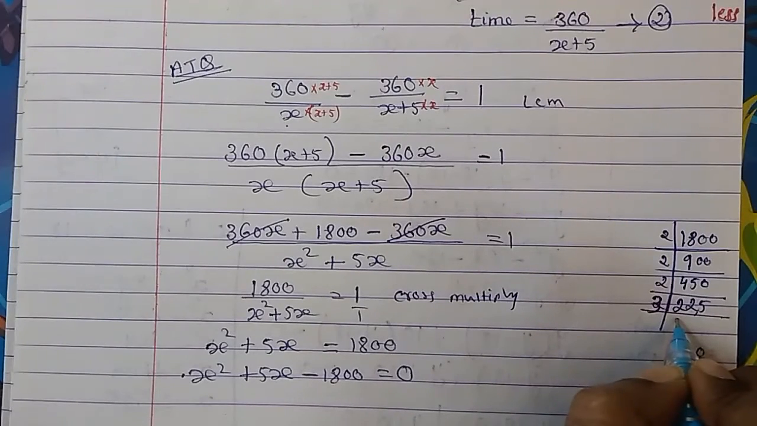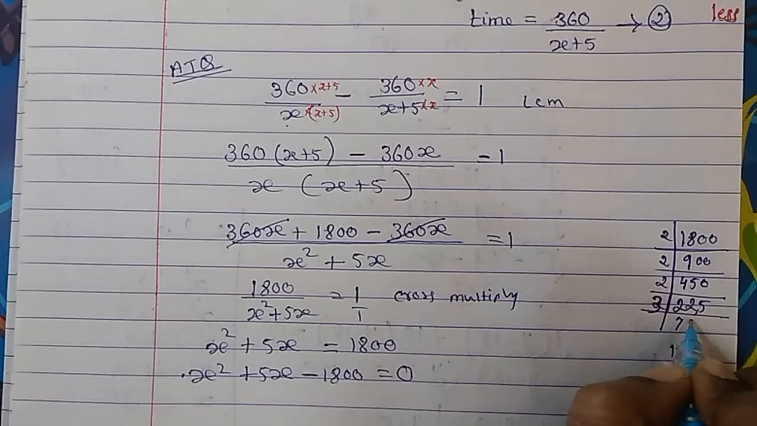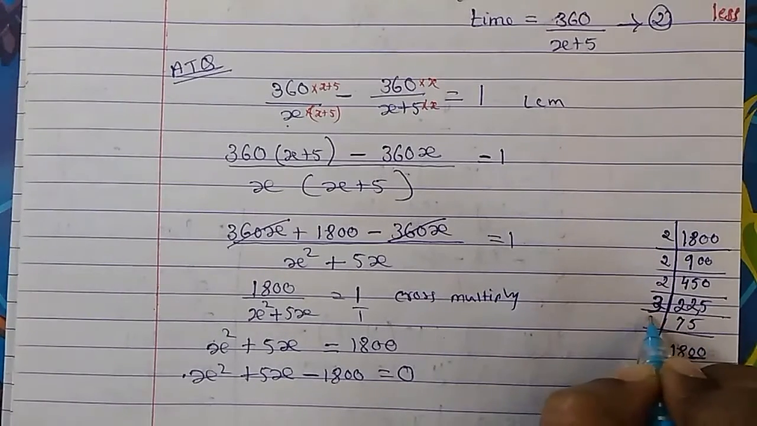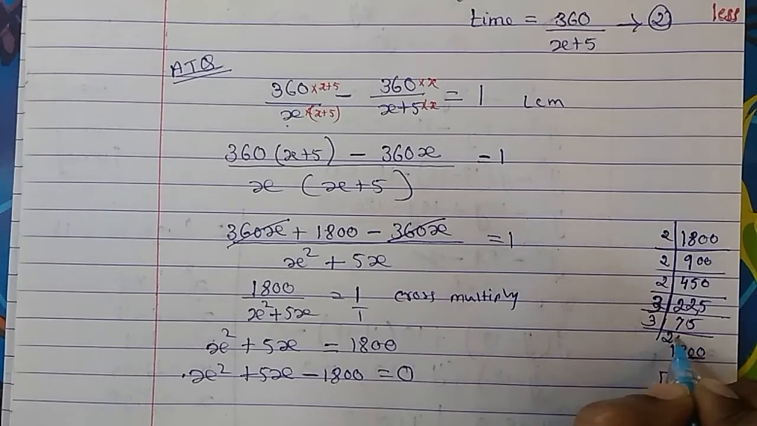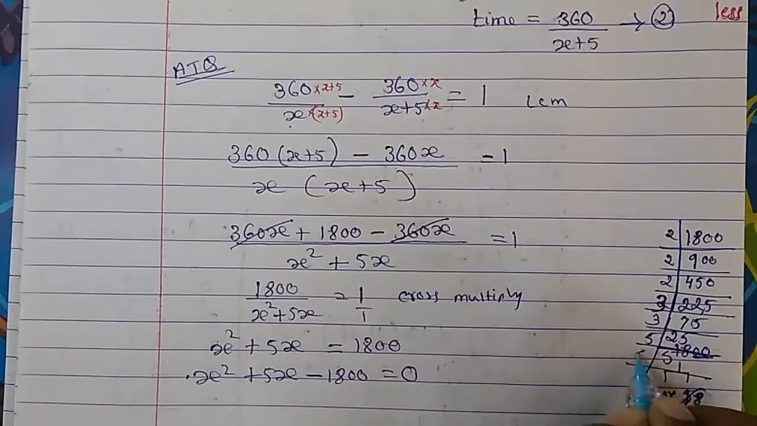3, 7 3s are 21, goes 5, 15 it becomes, and 5 3s are 15. Then again with 3, 2 3s are 6, 1 here, 5 3s are 15. Then again with the 5, 5 5s are 25, 5 1.